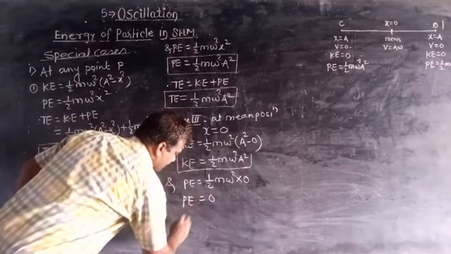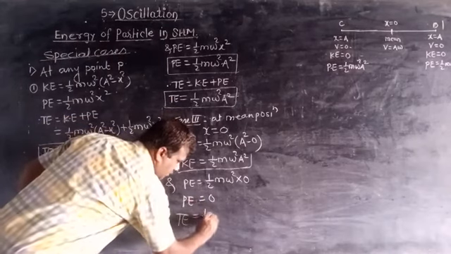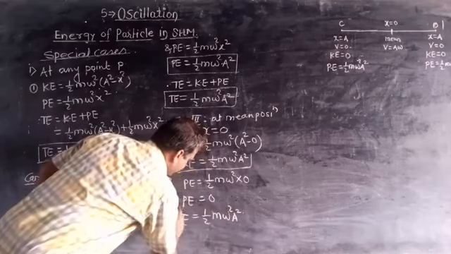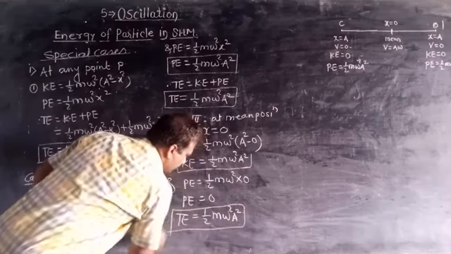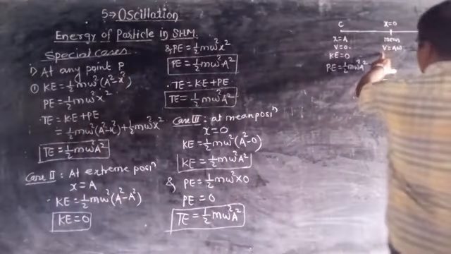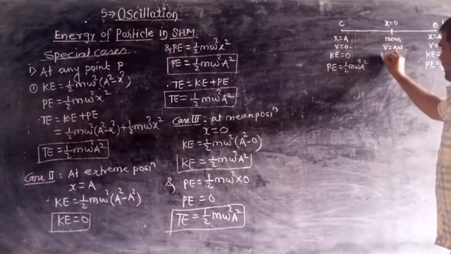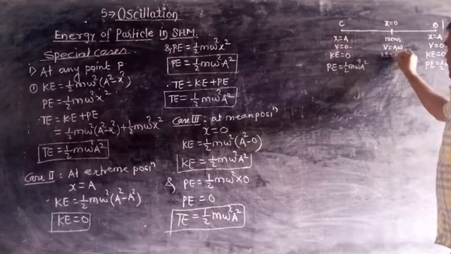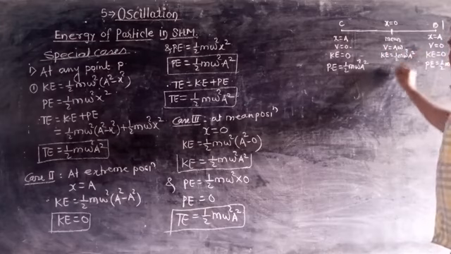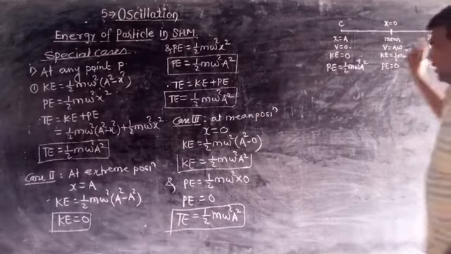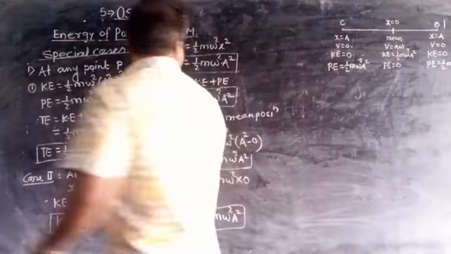This is potential energy. Thus total energy is equal to half m omega square a square. This is nothing but total energy. Means at mean position which energy is 0? At mean position kinetic energy exists, and this is half m omega square a square, but potential energy is 0, and this is the graphical representation.